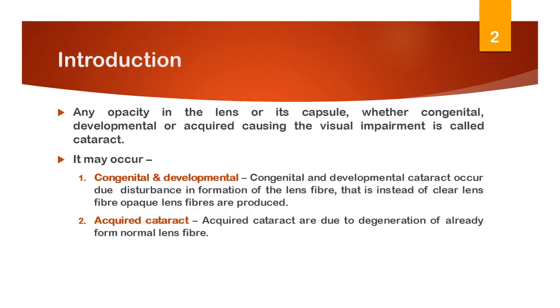Coming to the introduction, any opacity in the lens or its capsule, whether developmental or acquired, causing visual impairment is called a cataract. It may be congenital or developmental. Congenital and developmental cataracts occur due to disturbance in the formation of the lens fibers. That is, instead of clear lens fibers, opaque lens fibers are produced. And acquired cataracts are due to the degeneration of the already formed normal lens fibers.